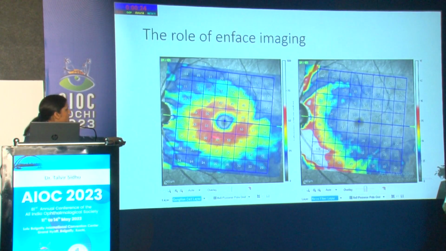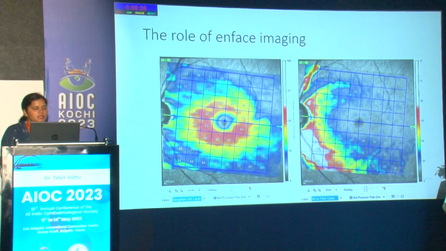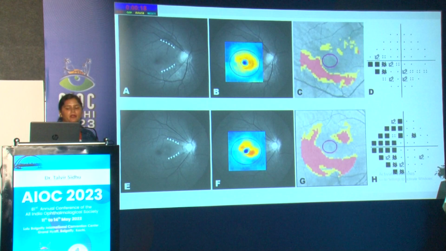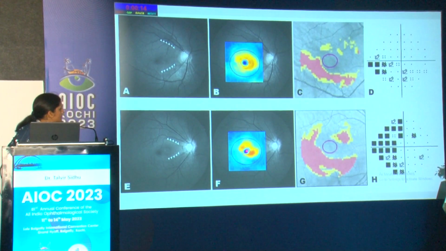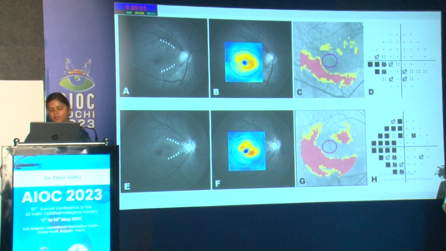In ganglion cell layer thickness, you will see that the ganglion cell thickness is thickest along the superior and inferior part of the macula. If you look at the ganglion cell thickness in glaucoma, you will see that it corroborates with the horizontal thinning of the retinal nerve fiber layer. Here you can see a wedge defect which is going up to the horizontal raphe on the temporal side of the macula, which is giving rise to this visual field defect.